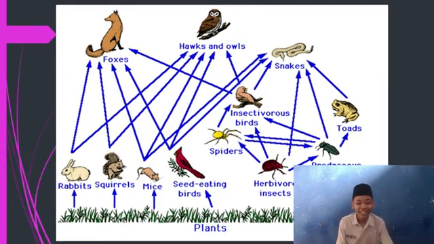Okay, thank you. Now, in here there is an example of all three food chains. There is fox, hogs, and owls, and then there is snake, toad, insectivorous bird, spider, predator insects, herbivorous insects, seed-eating birds, mice, squirrel, rabbit. Yes, the first is plant. Okay, next speaker is maybe Mr. David.